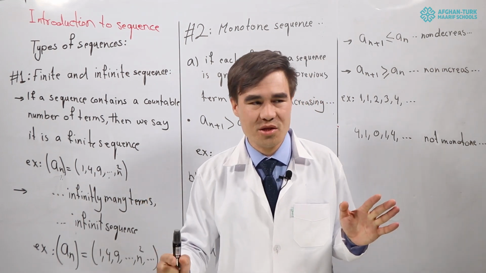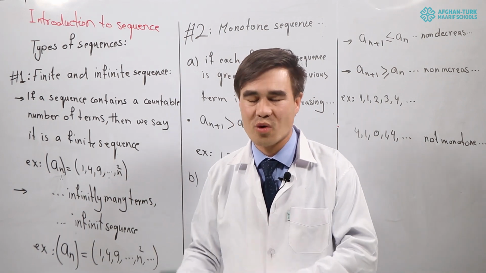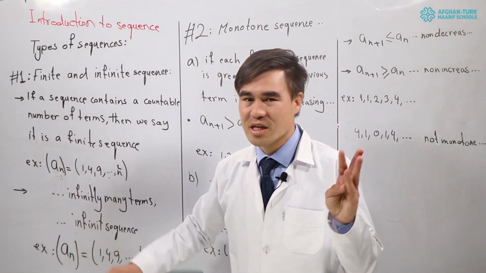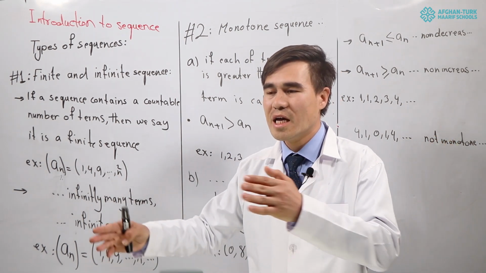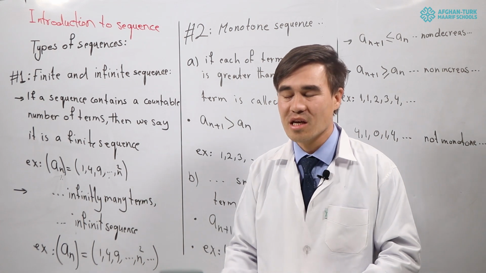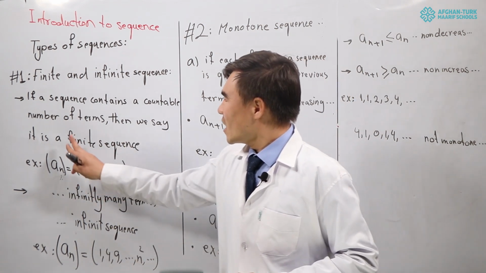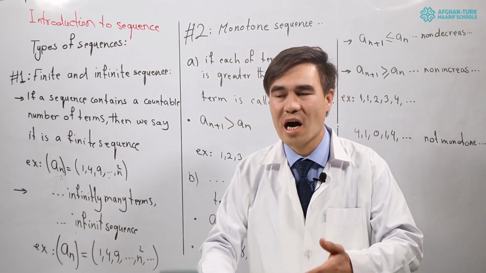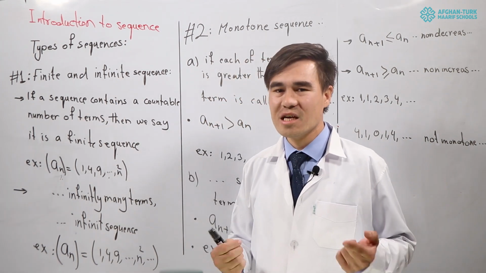If a sequence contains a countable number of terms, what does it mean? If we have terms which we can count, up to 50, up to 60, up to 100, 2000, and so on. For example, if I have the set of numbers 1, 2, 3, 4, up to 10, that is countable because we can count the terms of that sequence. If we cannot count how many terms the sequence has, then we will have an infinite sequence.